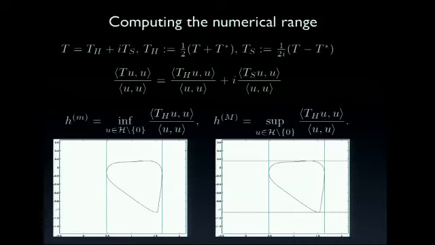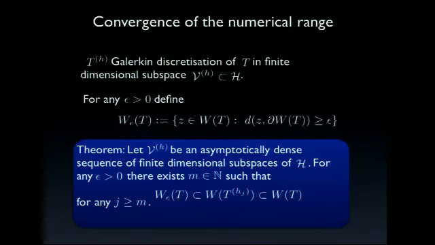So we know the numerical range is in this square over here, this rectangle over here. And by just doing this on and on and on, we get a better and better approximation to the numerical range. So in the results I'm showing you later on, we actually use around 50 eigenvalue computations with the discretization of the boundary integral operator.